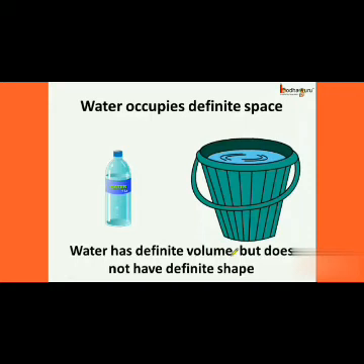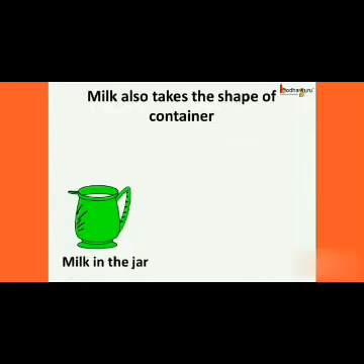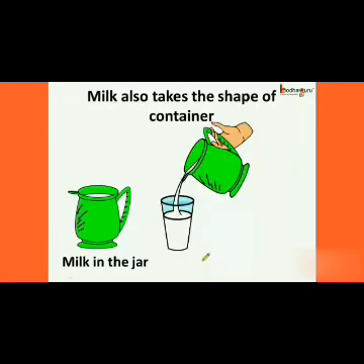But does it have definite shape? No. Here it is in a bottle, so the water takes the shape of the bottle. And here it takes the shape of the bucket. Same in the case of milk. The milk also takes the shape of the container. Here the milk is in the jar, and if we pour it in the glass, the milk takes the shape of the glass. The milk is taking the shape of the container. It does not have definite shape.